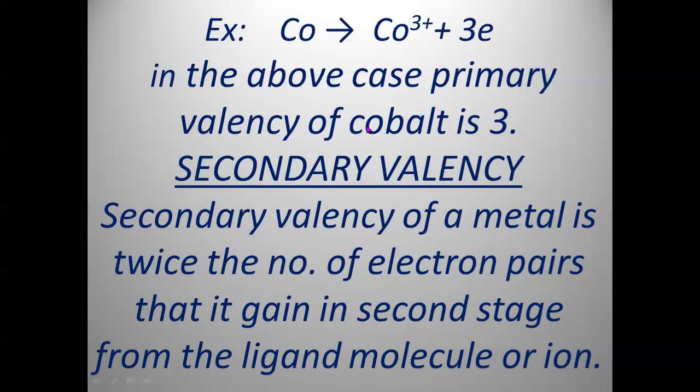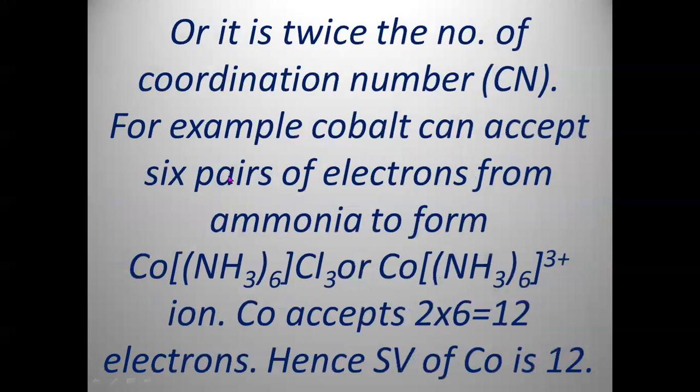So the cobalt's oxidation state is 3, or the primary valency of cobalt is 3. Whereas secondary valencies will be the number of pairs gained by the central metal ion, or it is also equal to the number of electron pairs donated by the ligand atoms, molecules or ions.